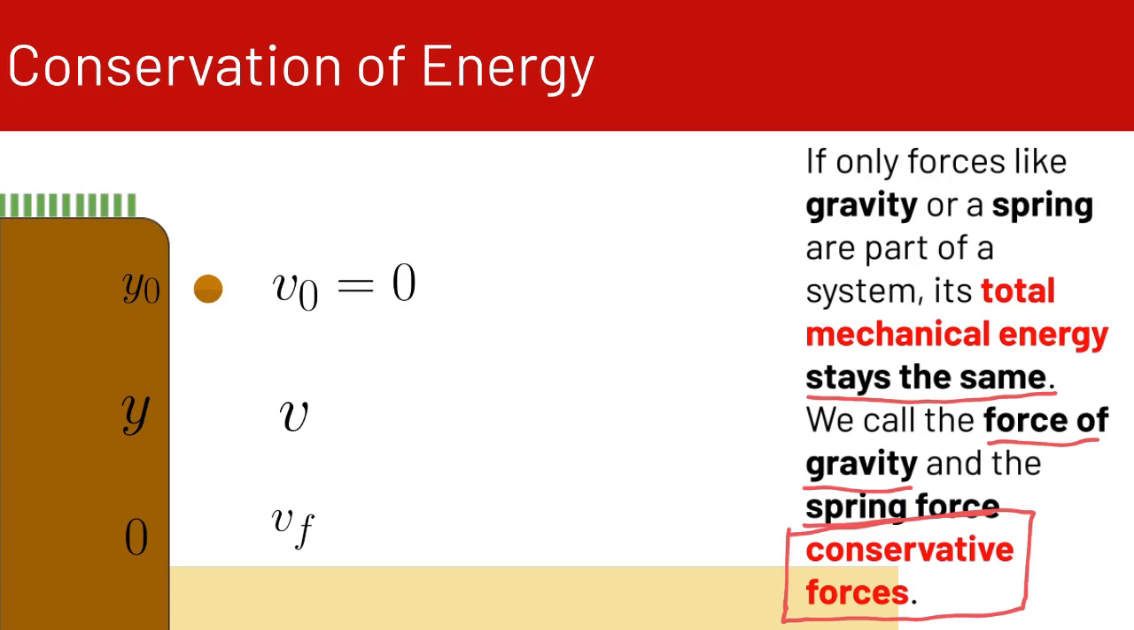So if we look here at our ball dropping, the ball starts at y sub naught, or y naught, and it has an initial velocity of 0. As it falls, when it reaches the height of y, it has a velocity v. And finally, when it falls all the way down to the ground at 0 height, it has a final velocity of v sub f.